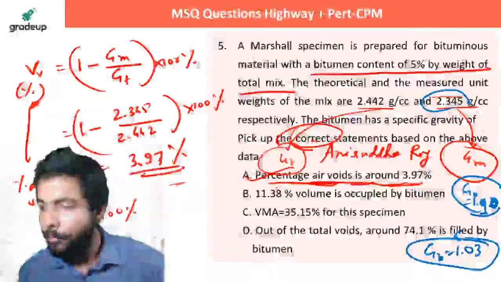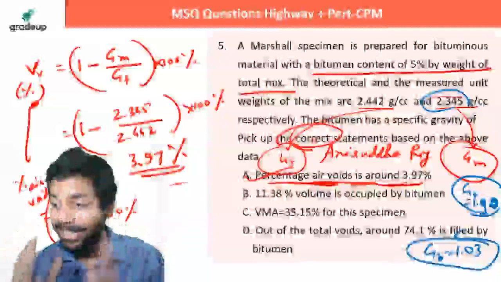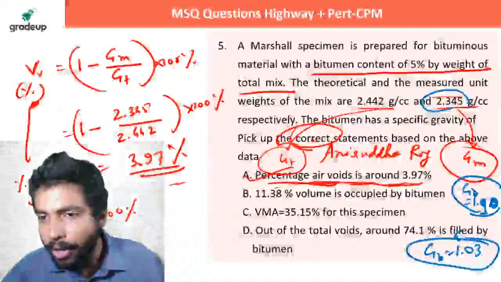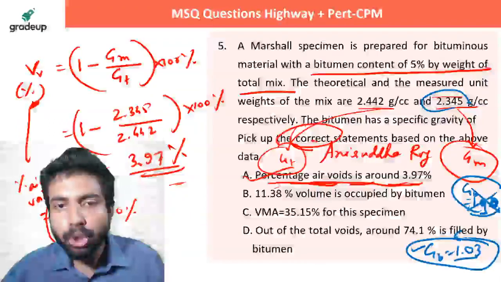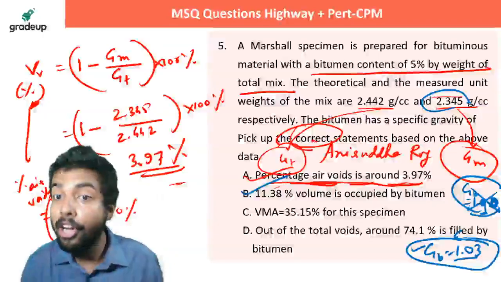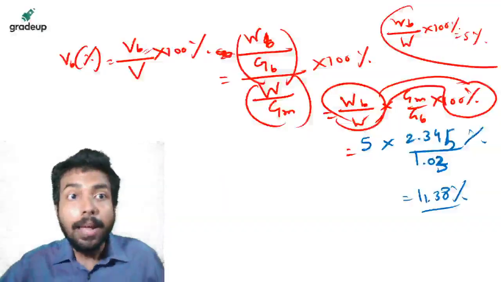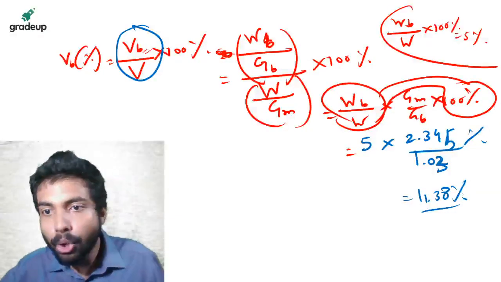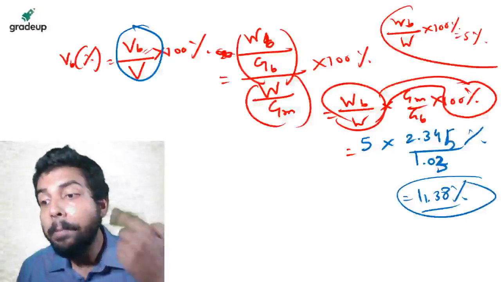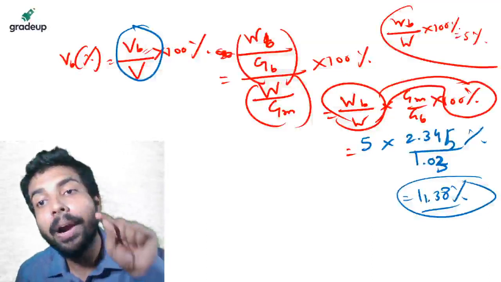But whatever, this is the formula. जानना हम लोगों को जरूरी है, concept जानना जरूरी है. Concept is important, right? So it was given as 1.03, not 1.1. So this is your correct answer, that is 11.38% of volume is occupied by bitumen, right? ये मतलब क्या है इसका, this is equal to 11.38%, इसका मतलब क्या, that out of the total volume 11.38% volume is occupied by bitumen.